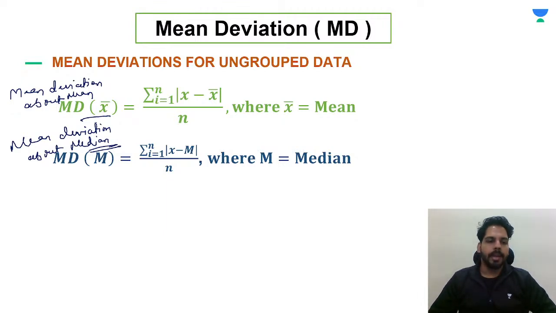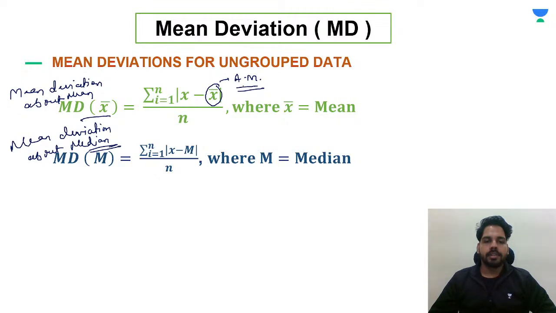So here we are finding the mean deviation about the mean and median. Two options we have. Okay. If we are going to find out the mean deviation about the mean, then the formula will be summation of i tends to 1 to n. That means आपको 1 से लेके n observations तक का सम निकालना है, और वो सम किसका निकालना है? x minus x bar. ये जो आपका x bar है यहाँ पे, that is called arithmetic mean, as you know. X bar is known as arithmetic mean.